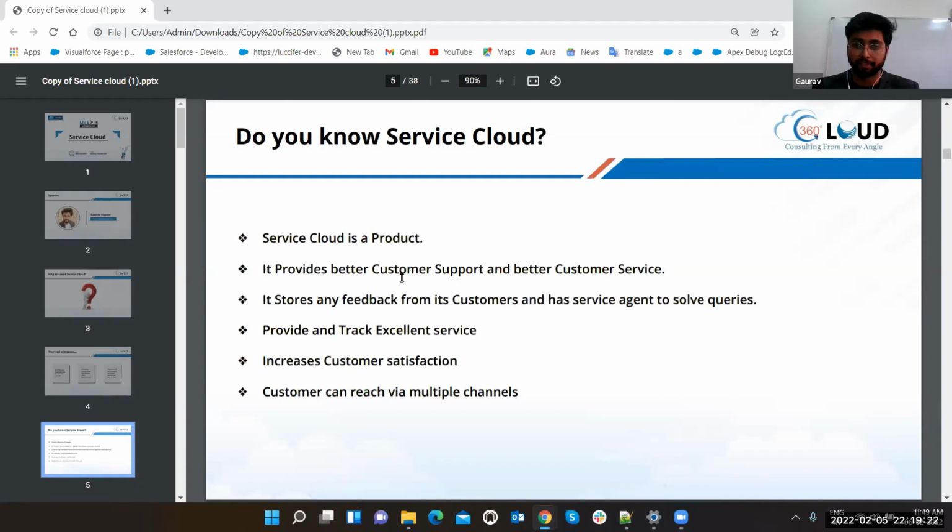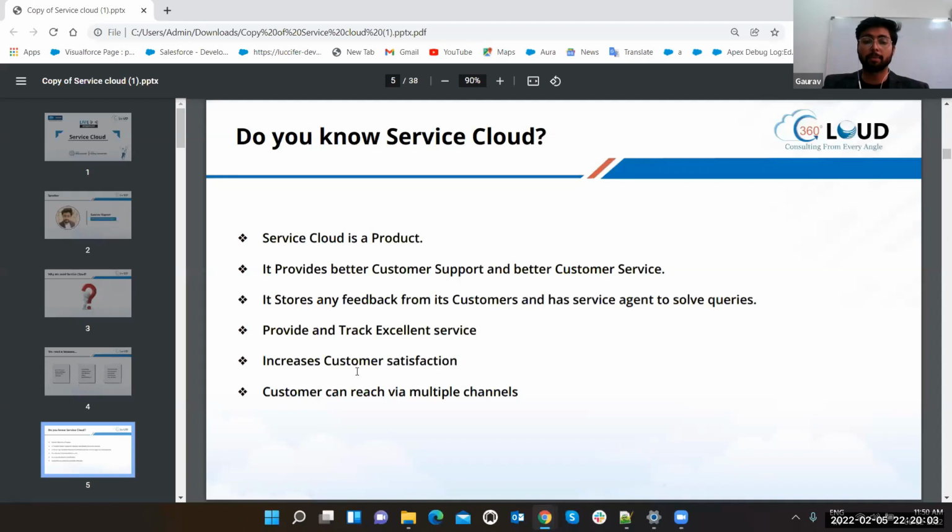So that is where you can get the service, right? It stores any feedback from its customers and has service agents to solve the queries. Whatever feedback you give, whatever question the customer is having, Service Cloud will store it and provide the solution for it, and for that definitely they are having service agents. The CEO of the company is not going to come to you to solve the problem, right? So definitely there will be agents. It provides and tracks excellent service. Increase customer satisfaction: yes, if the customer gets the feedback as soon as possible with a better approach and with the better consultant for that particular problem, then yes, the customer will get satisfied.